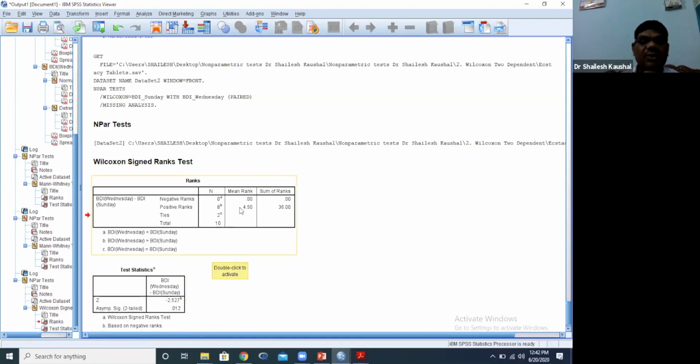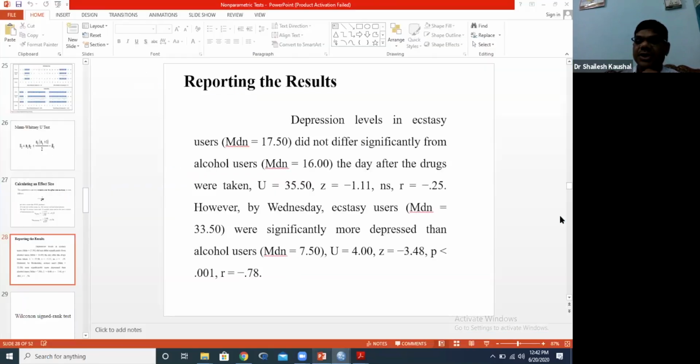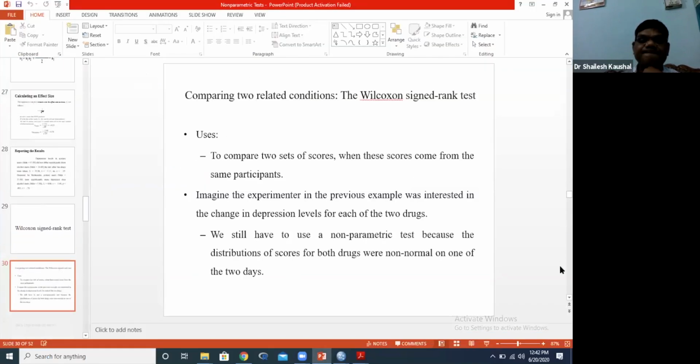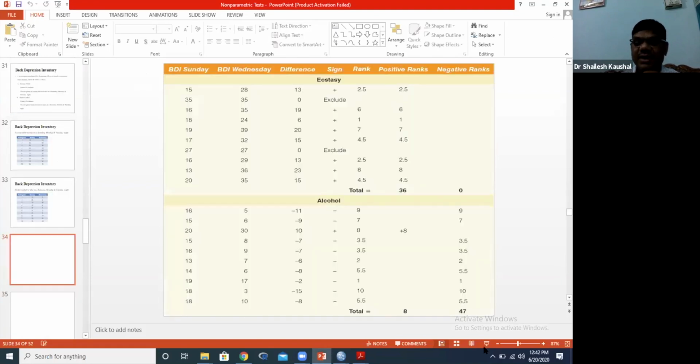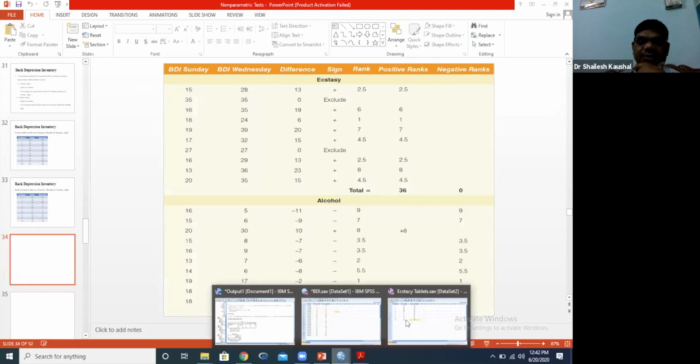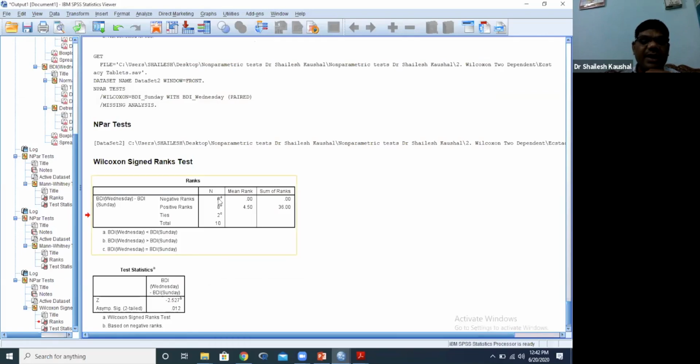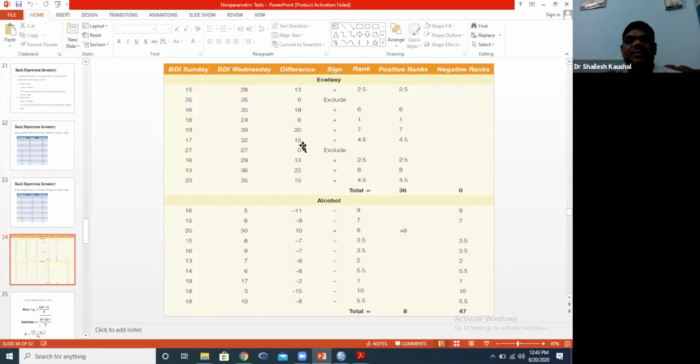Now you can ask how did we get these values, mean rank and sum of ranks. So now you can see this particular slide. These are our data, as I discussed earlier. There are two things. One is mean rank. You can check negative rank 0 and positive rank 8. So I'll explain first the negative rank 0. How will we get this 0? This is our data for Sunday and this for Wednesday.